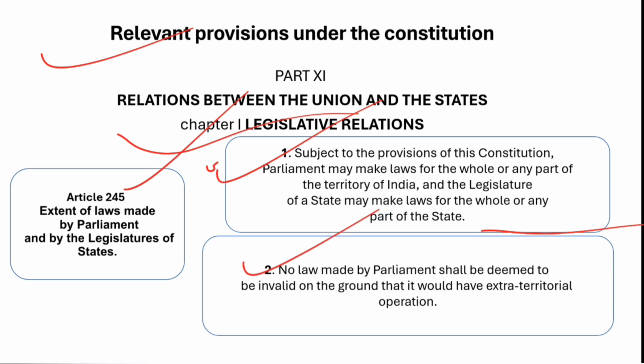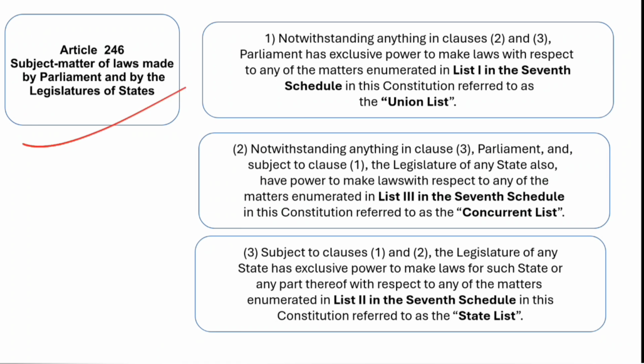Sub-article 2 says no law made by Parliament shall be deemed to be invalid on the ground that it would have extraterritorial operation. So sub-article 2 makes it clear that even if Parliament passes laws which shall have extraterritorial effect, that does not affect the validity of the law. It will always be valid even if it has extraterritorial effect.